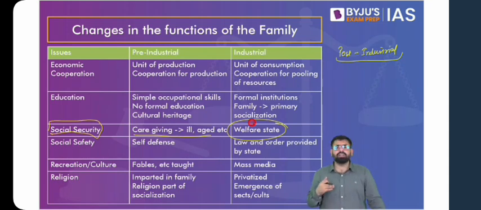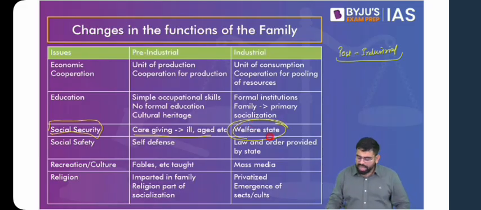Just think about the demography of India. Right now, the majority of our population is young, but over a period of time, the population will age, but the death rate is going to be low. What does that mean? That fewer and fewer people will die in the future, the reason being better healthcare facilities. Now, what happens to those elderly? Then the welfare state would have to increase its role as far as post-industrial society is concerned.